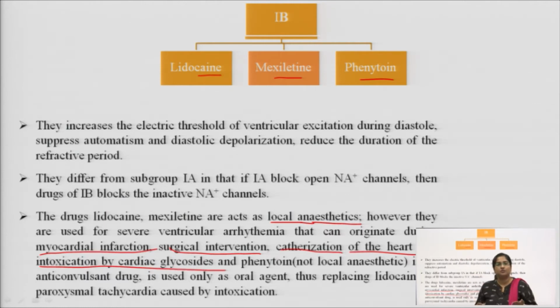These are the conditions where we can use them. That means it can be used in various types of arrhythmias or problems related to our cardiac system.